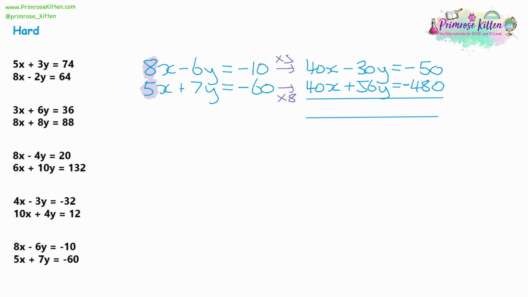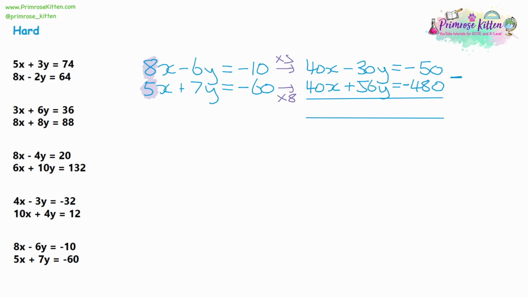We need to work out if we are adding or subtracting. Now we're eliminating the x's because they've both got the same numbers on them. There's no symbols, so they're both positive. So we've got the same symbol, we're going to be doing a takeaway. So 40 take away 40 is 0, so 0x.